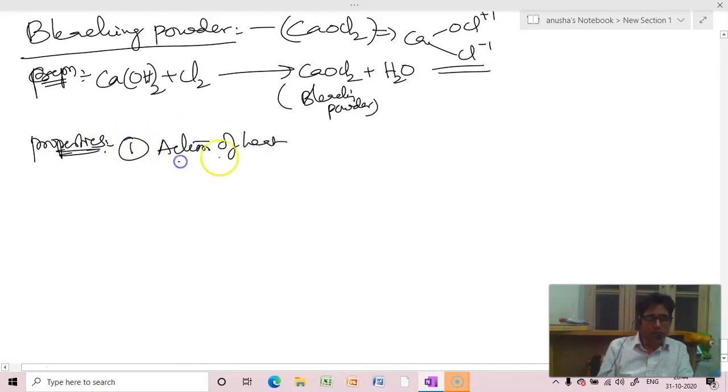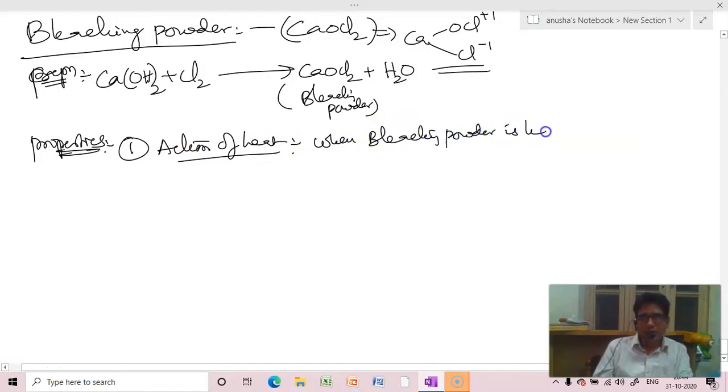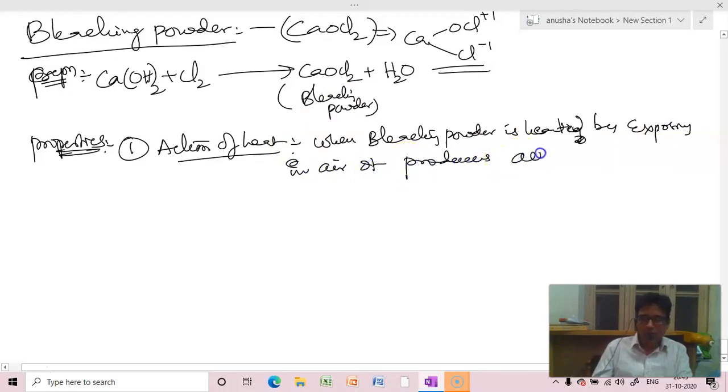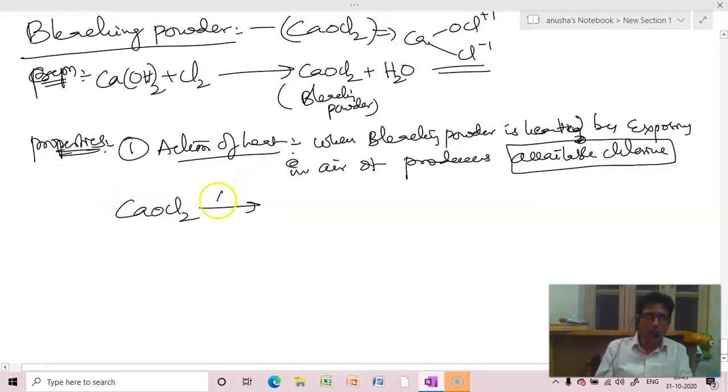Action of heat. When bleaching powder is heated by exposing in air, it produces available chlorine. What is this? We will read it now, beta. Yes, see beta, CaOCl2 on heating in presence of air gives calcium chloride, calcium chlorate and chlorine gas.